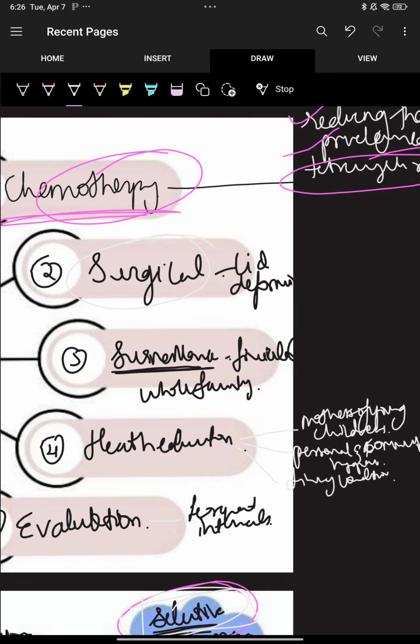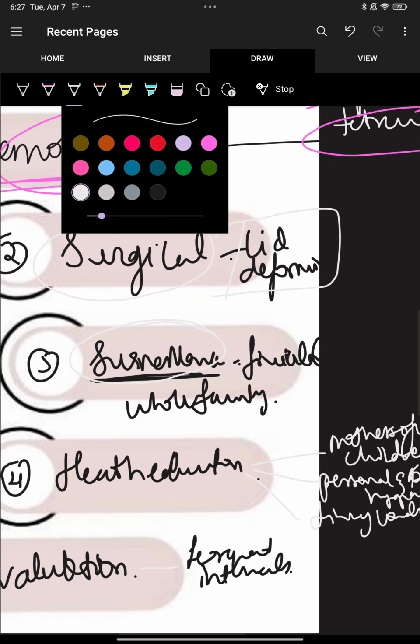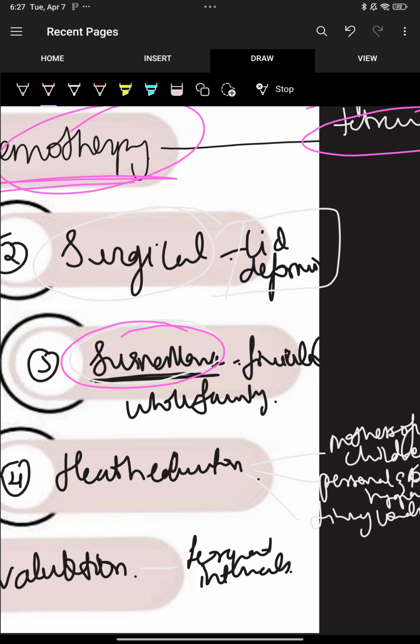Then we have surgical treatment. When is surgical treatment done? When individuals develop disability, that is, lid deformities like ectropion. In that condition, a surgical procedure is necessary, along with follow-up. Then we have surveillance. Surveillance is very important in all kinds of disease control. To achieve and maintain the control, we have to maintain surveillance.